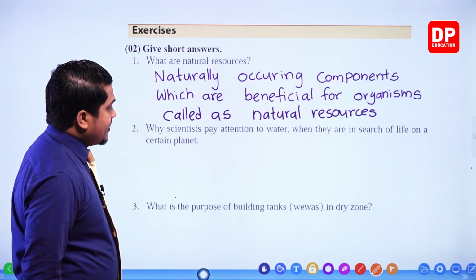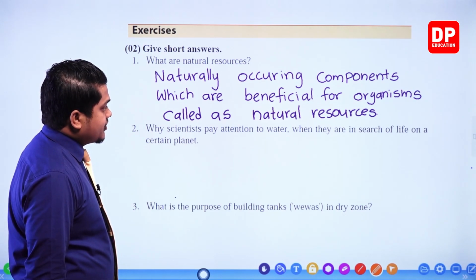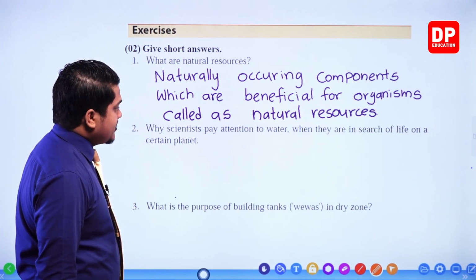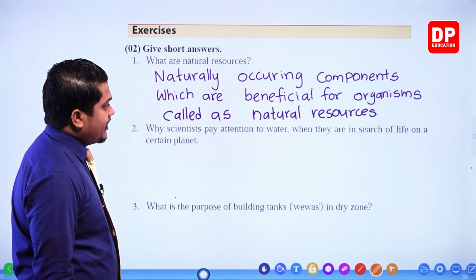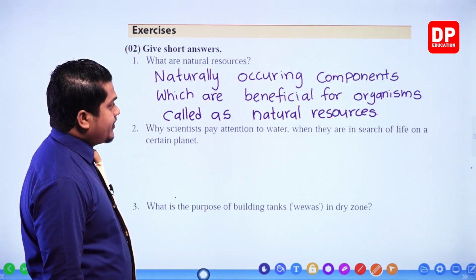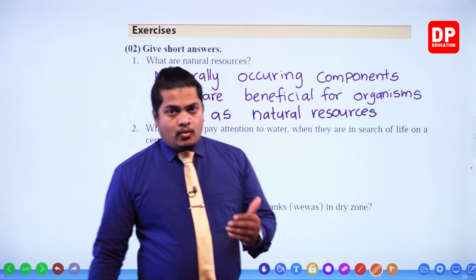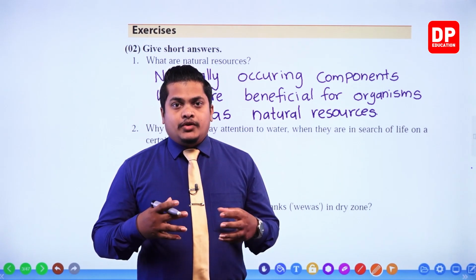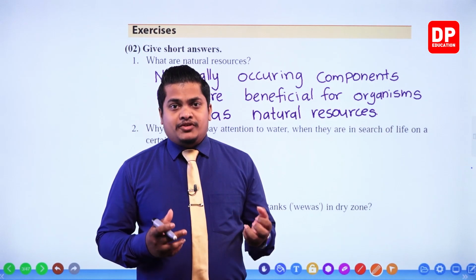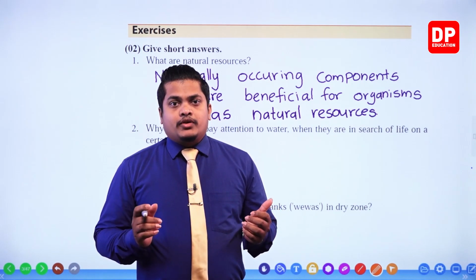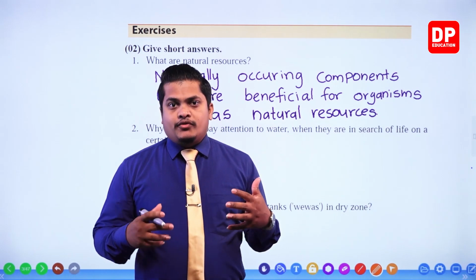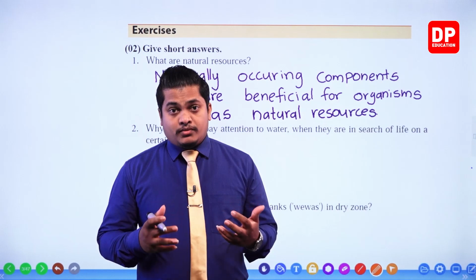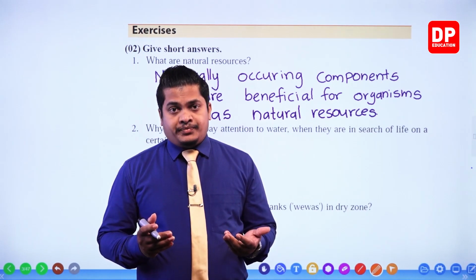Why do scientists pay attention to water when they are in search of life on a certain planet? Nowadays scientists are developing exploring machines and rockets in order to conquer space and find a world that is suitable for the survival of humans.